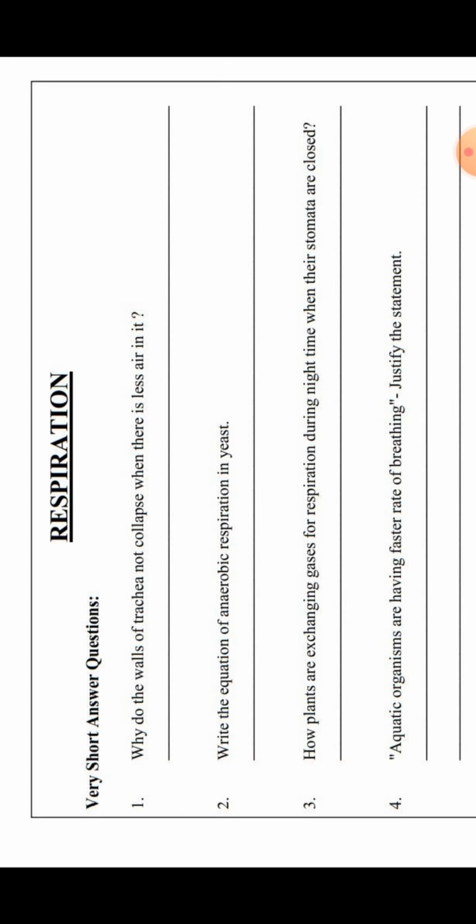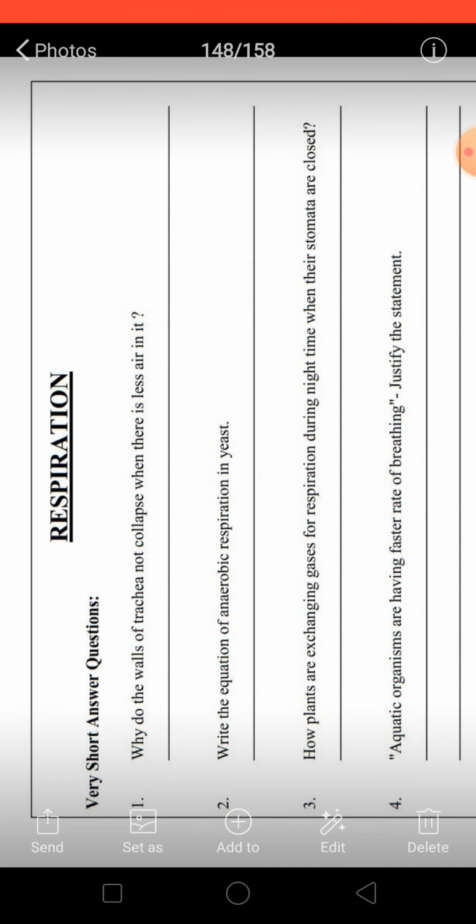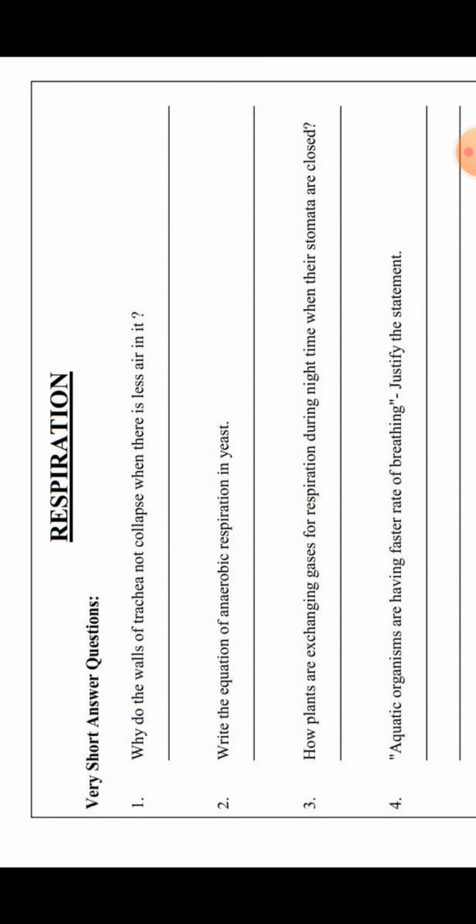Okay, diffusion process से वो gases का exchange करते हैं. Now next question, aquatic animals are having faster rate of breathing. Justify the statement. So aquatic animals, as you all know, they live in water, and water contains dissolved oxygen, but here the dissolved oxygen is in less quantity as compared to the oxygen which is present in the atmosphere. So they need to breathe faster.